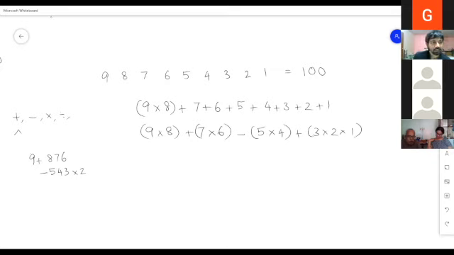The second answer is from Ramya. This answer is from Preeta, and I got this answer also.